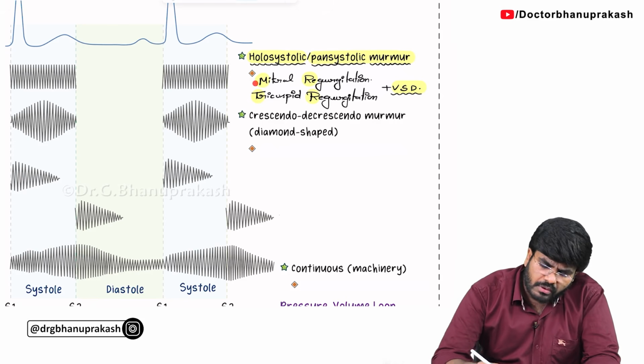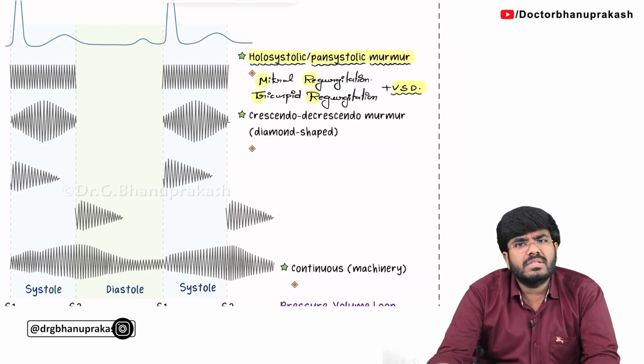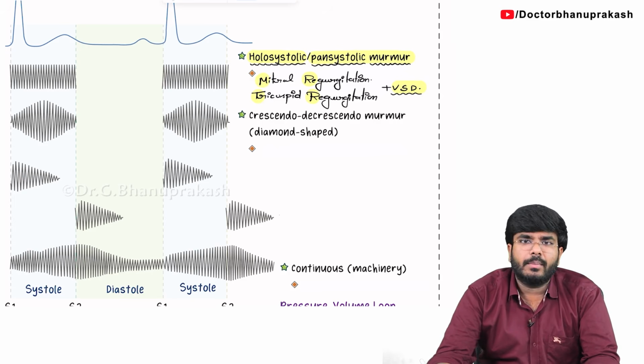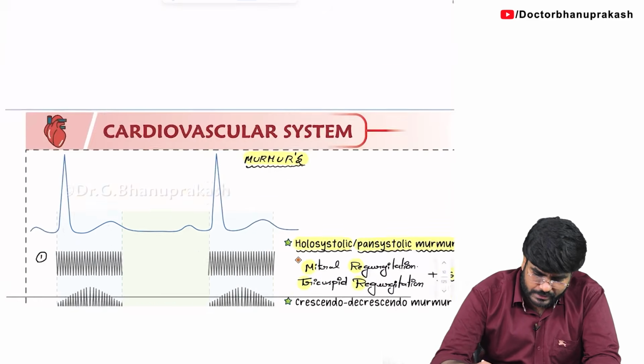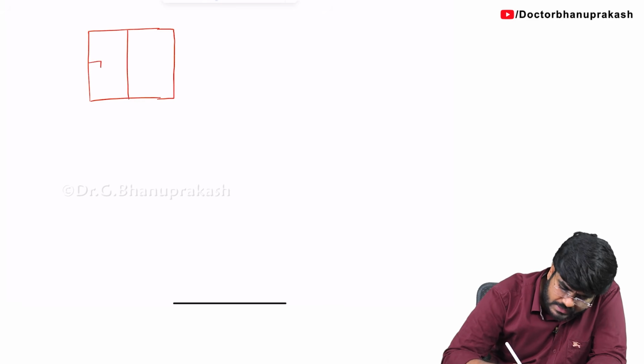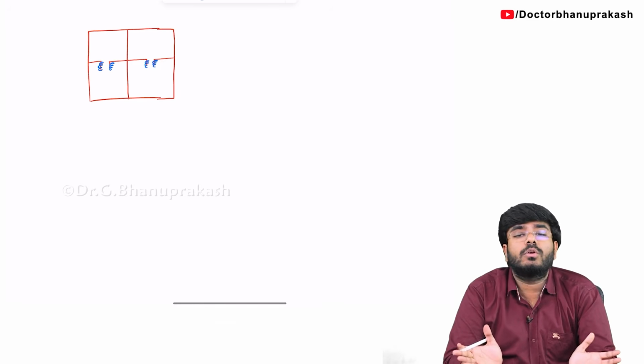Now you will be having a doubt: why is mitral regurgitation going to cause a systolic murmur, that too a pan-systolic murmur? Why not a diastolic murmur? Let me explain that. Look at this diagram. Here I am showing you the heart with 4 chambers. Which valvular abnormalities are we having? We have a problem here: the mitral valve is not closing properly and the tricuspid valve is also not closing properly. The valve leaflets are not closing properly.